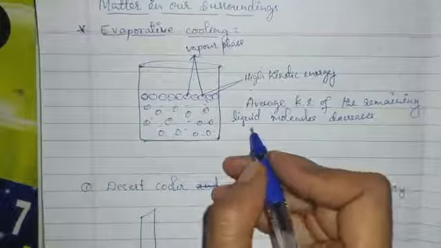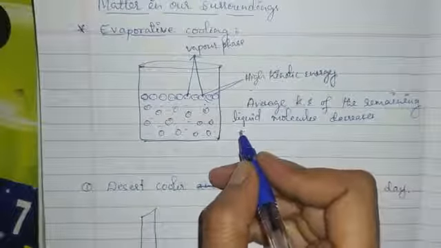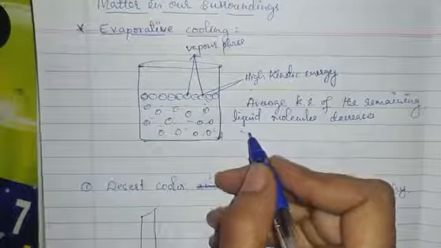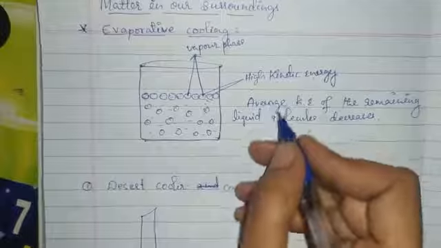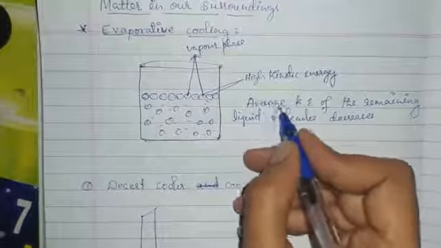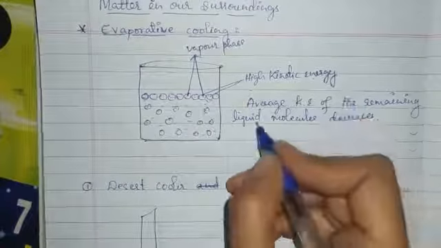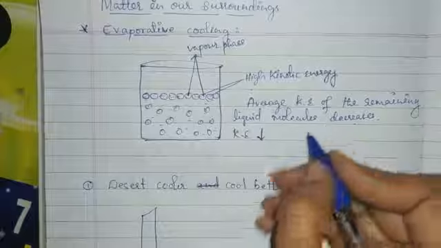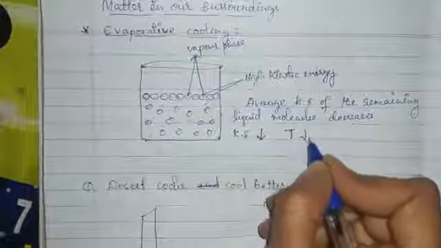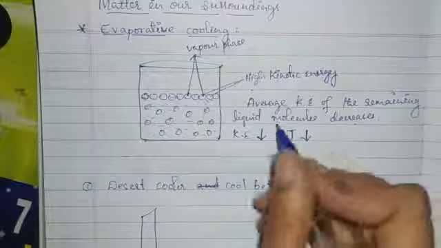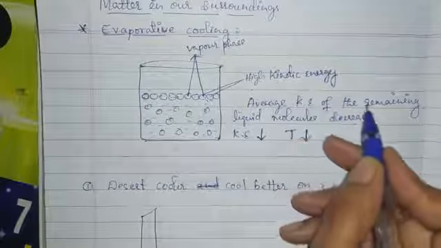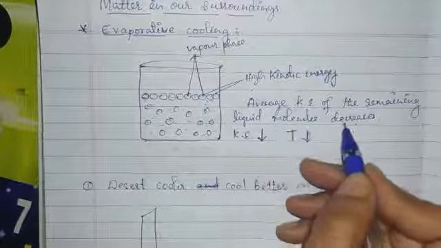We know that the kinetic energy of a molecule increases when the temperature increases. I said that the average kinetic energy of the remaining liquid molecules decreases. It means the kinetic energy is decreasing, so the temperature also decreased.